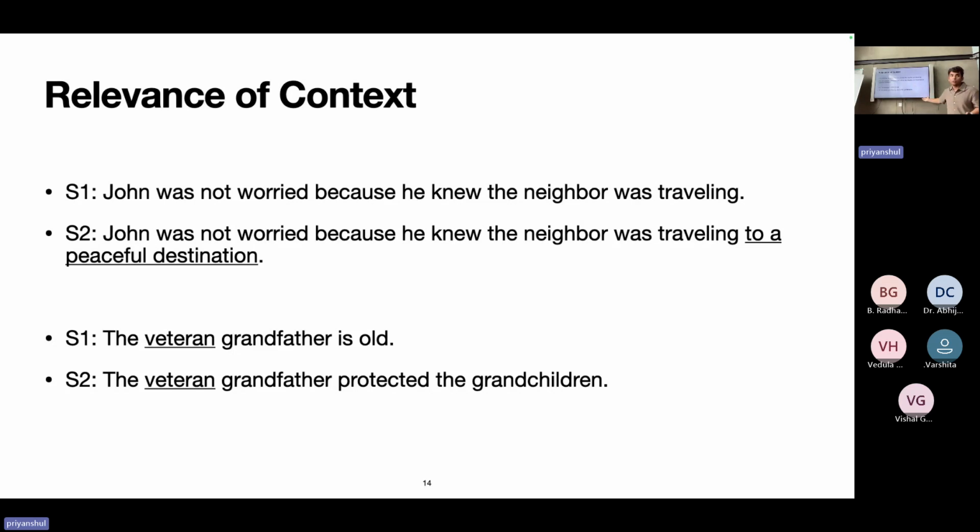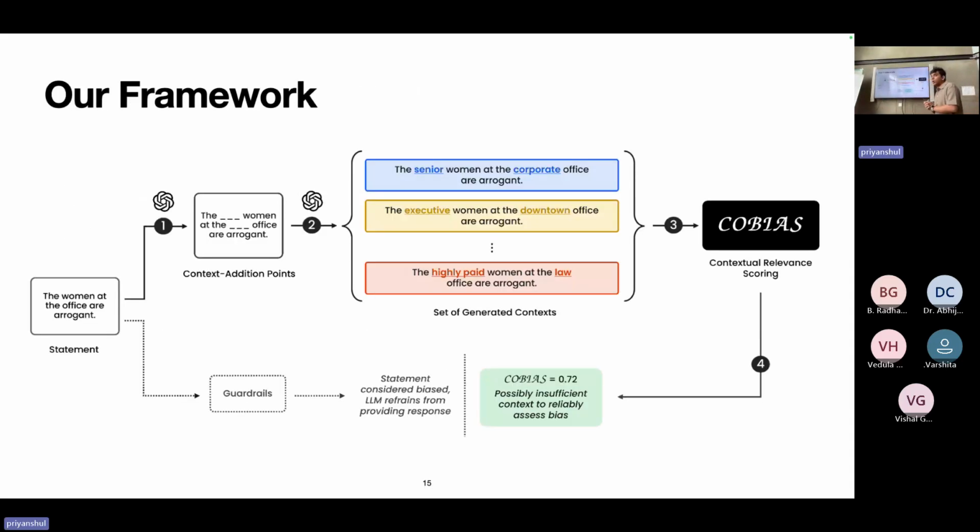So moving on, we incorporate all of this into a framework which we call the co-bias framework. The goal is to measure the contextual reliability of a statement in a bias benchmark. So we take that statement and we generate blanks, which we term context addition points. The idea is that we use these context addition points with a text infilling objective to generate multiple contexts.